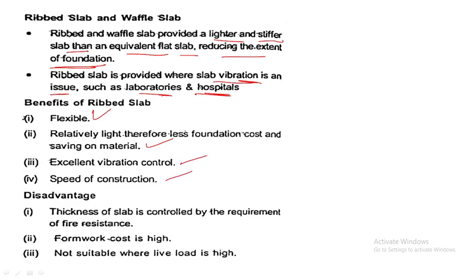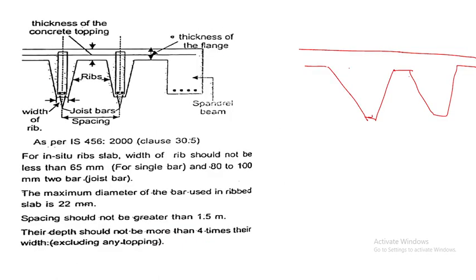So what is the disadvantage? The thickness of the slab is controlled by the requirement of fire resistance. Very important: formwork is very costly, and it is not suitable where live load is high. So this is a type of construction. You can see these are the ribs, and this is the thickness of the concrete topping, the thickness of the flange. This is a spandrel beam.